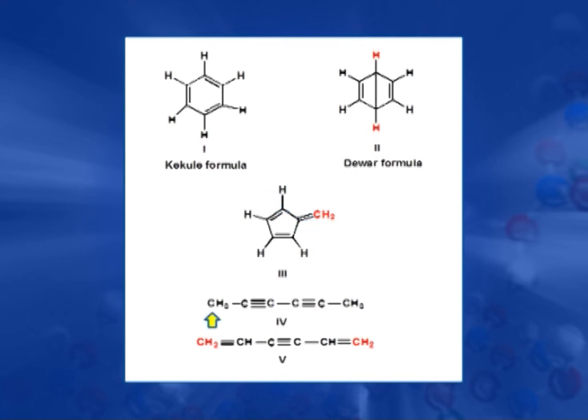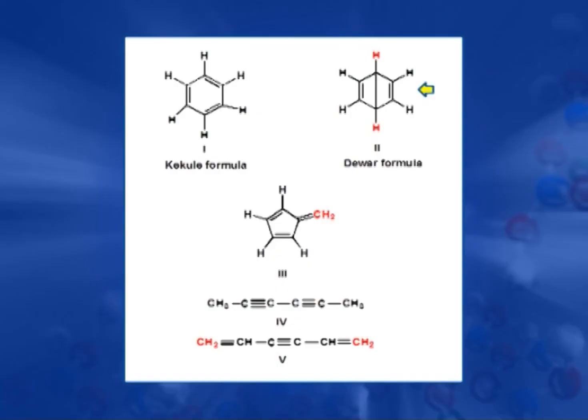In structure 4, we have 1 type of hydrogen only, CH3. In structure number 5, we have 2 types of hydrogens, CH2 and CH, so again it gives 2 types of mono-substituted product. So, depending upon our experimental fact, we can reject structure number 2, structure number 3 and structure number 5, and we are left only with structure number 1 and structure number 4.